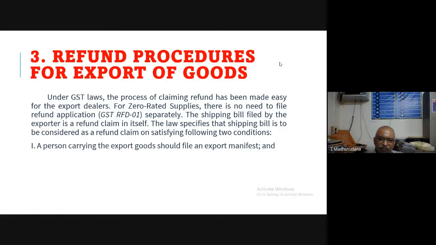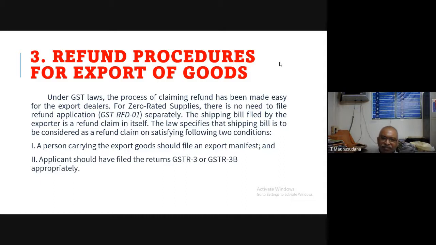Number one condition is that the person carrying the export goods should file an export manifest. That means the ship owner who is carrying the goods to some other country has to file an export manifest. That is a compulsory condition.